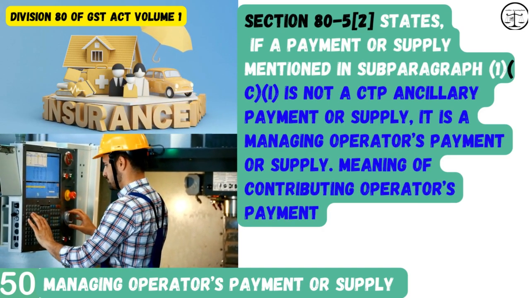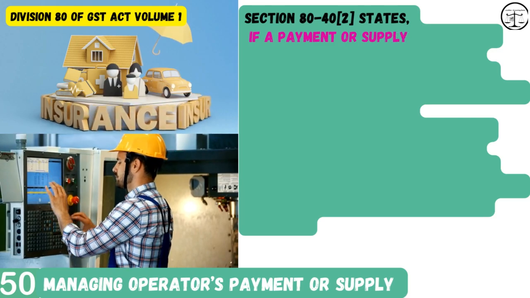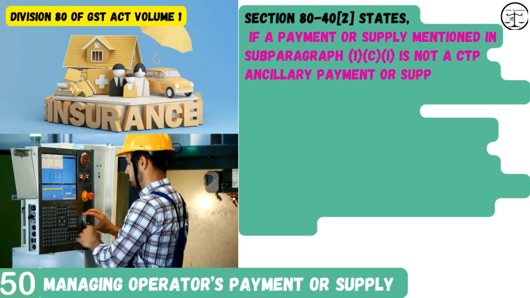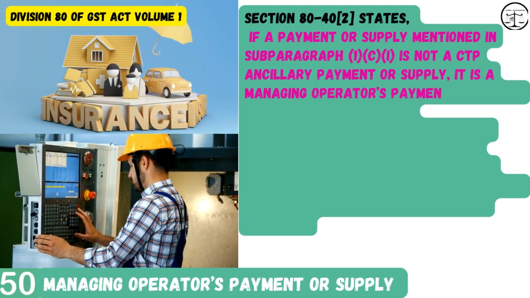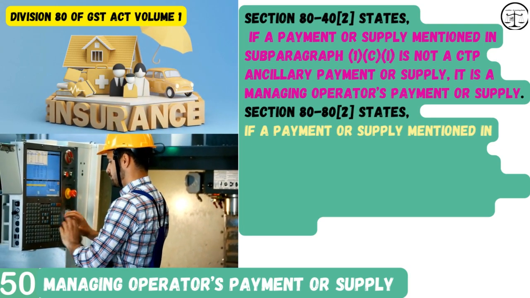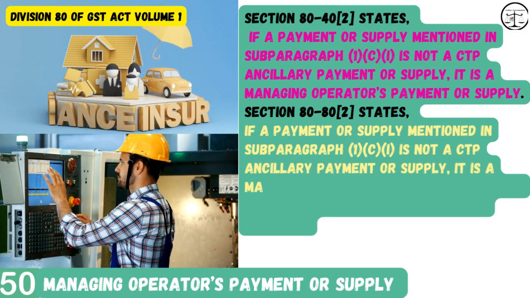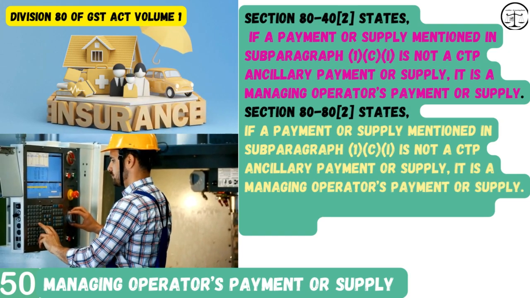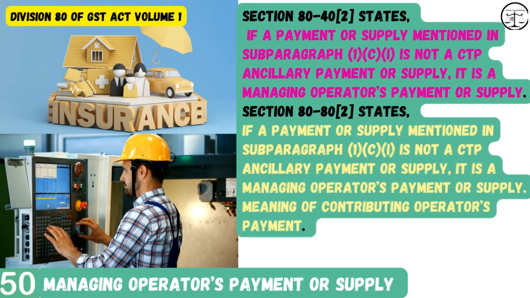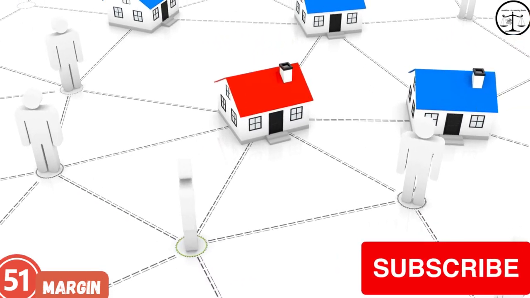Meaning of contributing operator's payment. Section 80-42 states, if a payment or supply mentioned in subparagraph 1(c)(i) is not a CTP ancillary payment or supply, it is a managing operator's payment or supply. Section 80-82 states, if a payment or supply mentioned in subparagraph 1(c)(i) is not a CTP ancillary payment or supply, it is a managing operator's payment or supply. Meaning of contributing operator's payment. Next word. Word number 51.